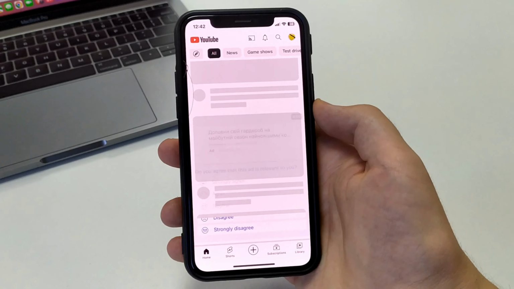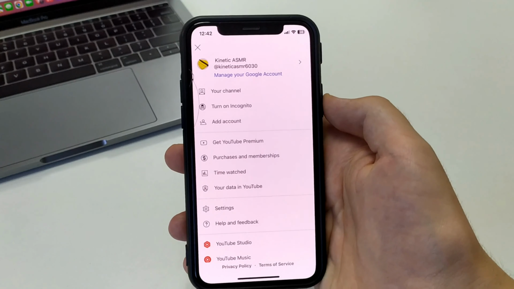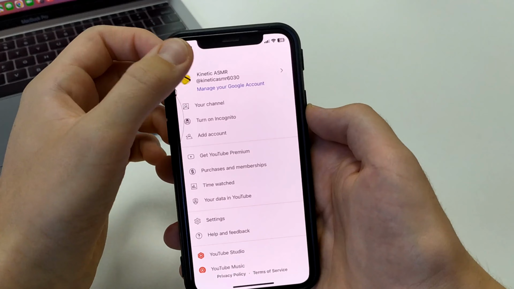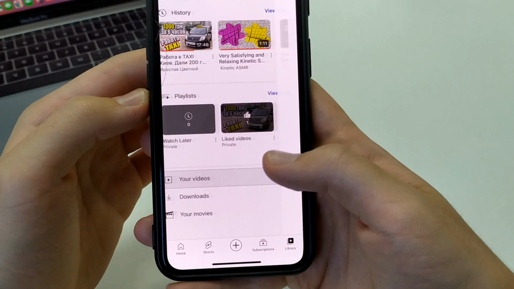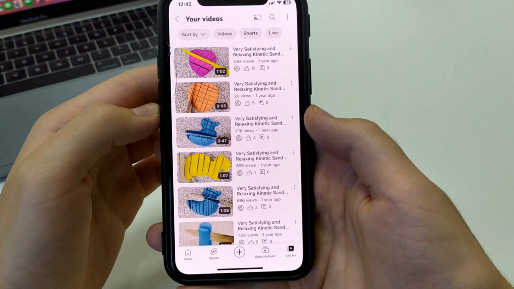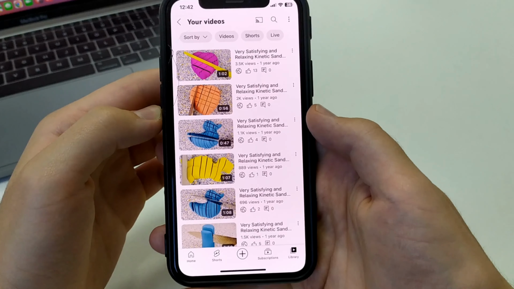Go to the YouTube app. Next, you have your account. You have to be logged in. Close it. Click on Library. Click on your video. Select any video where we want to mention or tag a person.